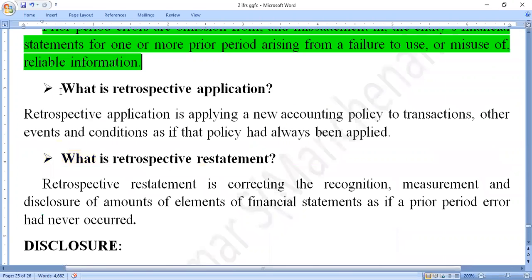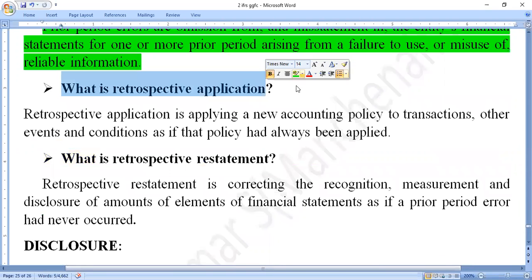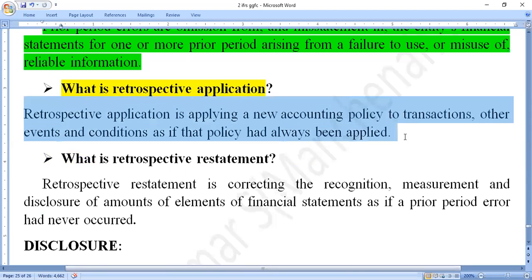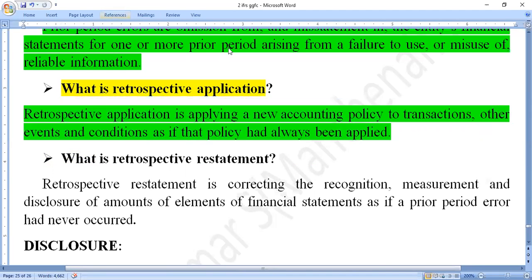After this, the next most important question here, retrospective application. What does it mean? Retrospective application is applying a new accounting policy to the transactions, other events and conditions as if that policy had always been applied. Retrospective application is nothing but applying the new accounting policies to the transactions, events and conditions.